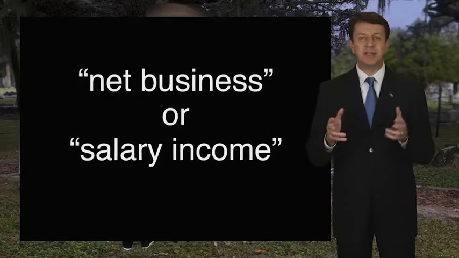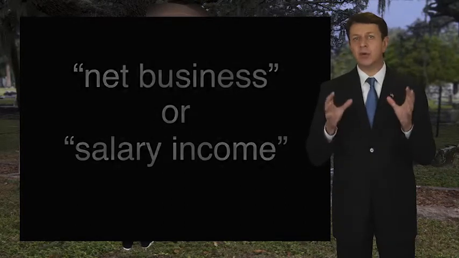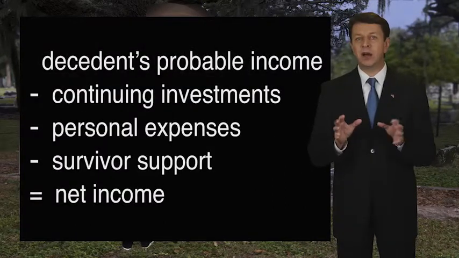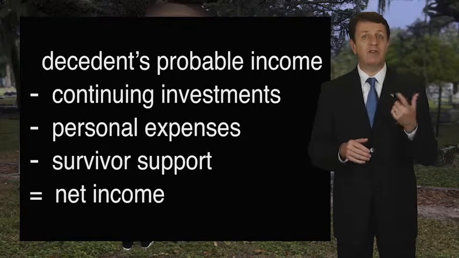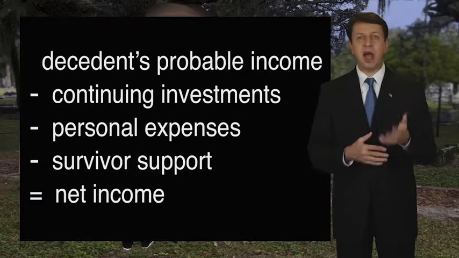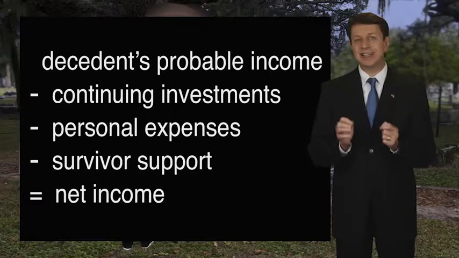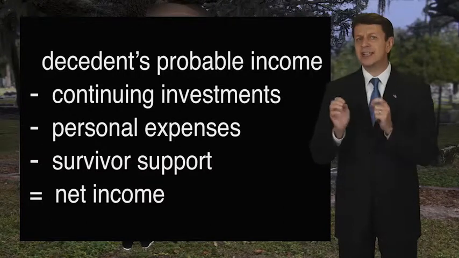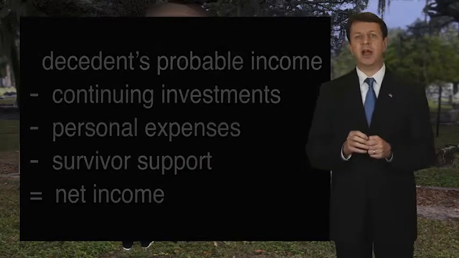Now, net business or salary income is the part of the decedent's probable gross income after taxes, excluding income from investments continuing beyond death, that remains after deducting the decedent's personal expenses and support of survivors, excluding contributions in kind.